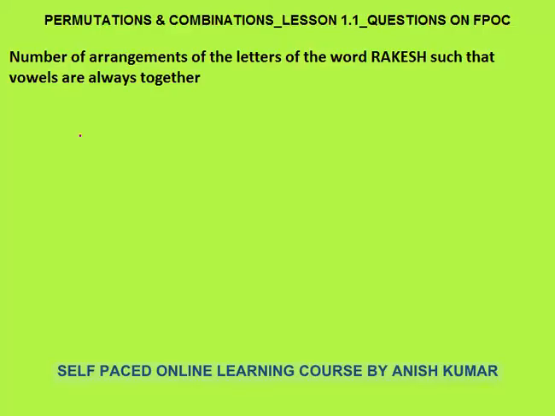Hello, this is permutation and combination lesson 1.1. In this I will discuss questions on the fundamental principle of counting. First question is the number of arrangements of the letters of the word Rakesh such that vowels are always together.